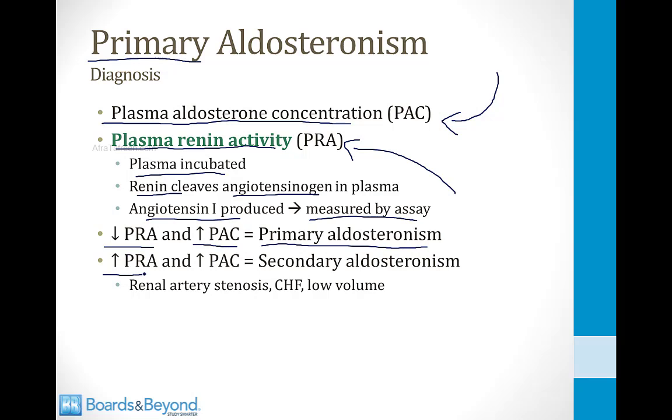If you see a high plasma renin activity and a high plasma aldosterone concentration, this indicates secondary aldosteronism. It means something is ramping up the renin-angiotensin system, and that could be renal artery stenosis or heart failure or low volume or any of the many causes of activation of the renin-angiotensin system.